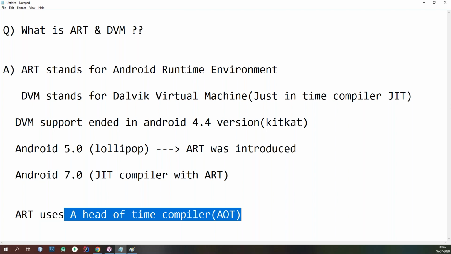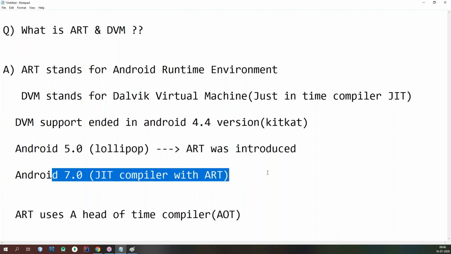So the JIT compiler, again they removed it. They introduced it in the 7.0 version to get better performance for the application. Why did they use the JIT compiler along with an ahead of time compiler?